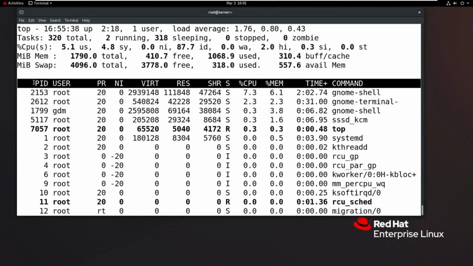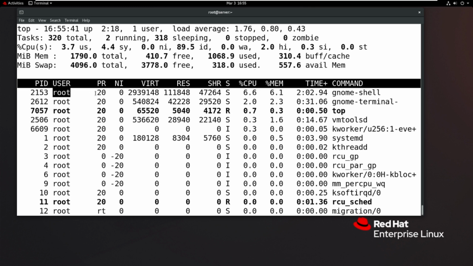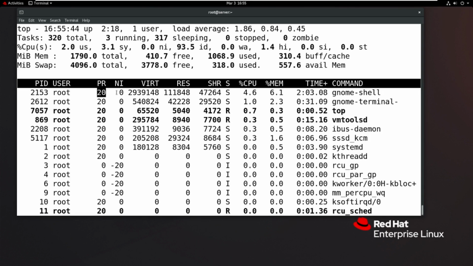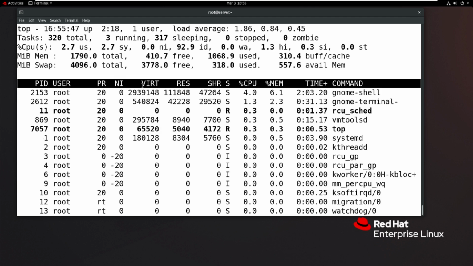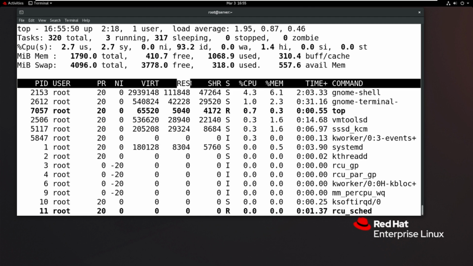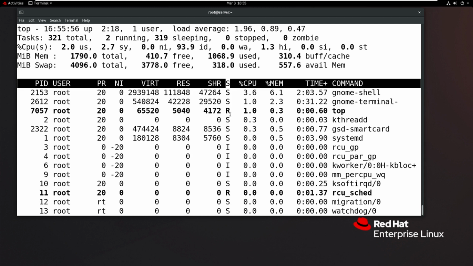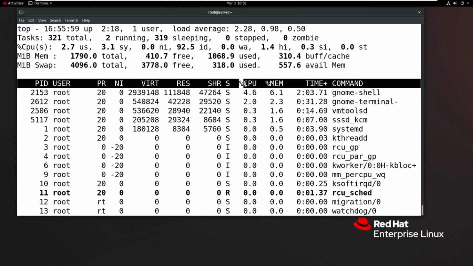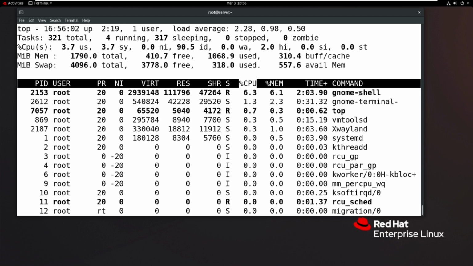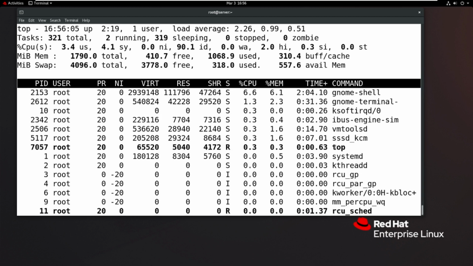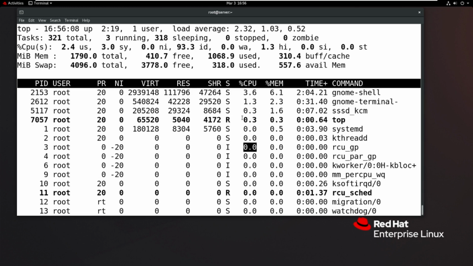Then the PID, the process ID of each process, then which user is executing this process. Here are the priority values, here is the nice value, and next each process's virtual memory, resident memory, and shared memory, and each process state like S for sleeping or R for running. And then each process's CPU utilization. Now gnome-shell is running and occupies 6.3 CPU utilization. The top command occupies 0.3 CPU utilization.